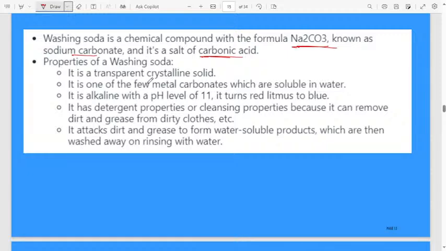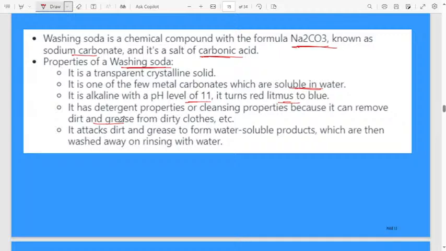Then, properties of washing soda. What are the properties of washing soda? It is a transparent crystalline solid. Then it is one of the few metal carbonates which are soluble in water. It is alkaline with a pH level of 11. It turns red litmus paper to blue. It has detergent or cleansing property because it can remove dirt and grease from dirty clothes.